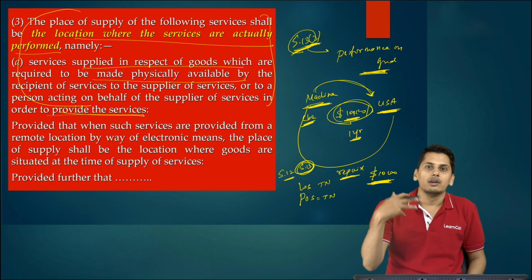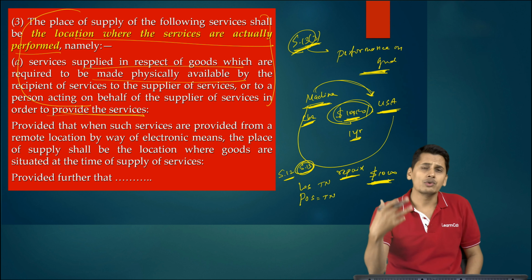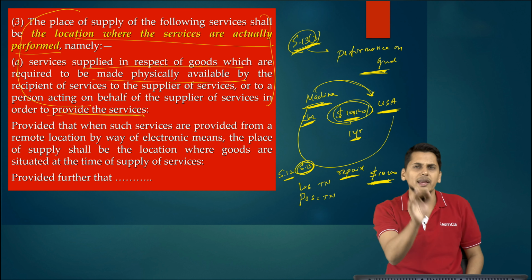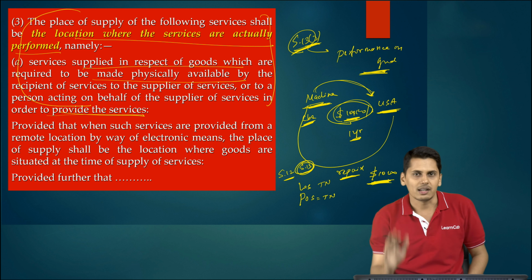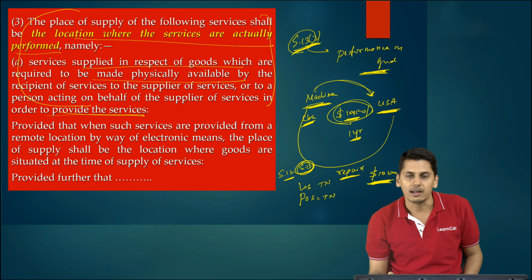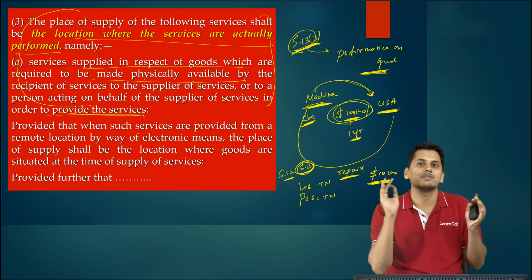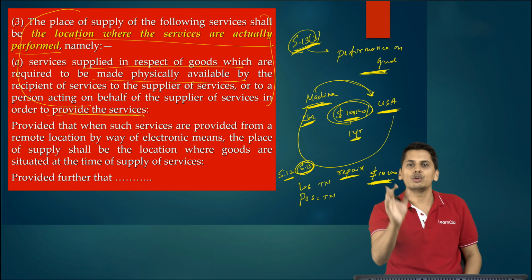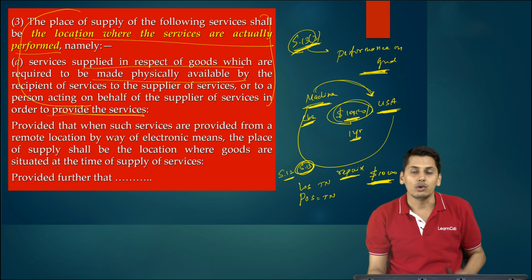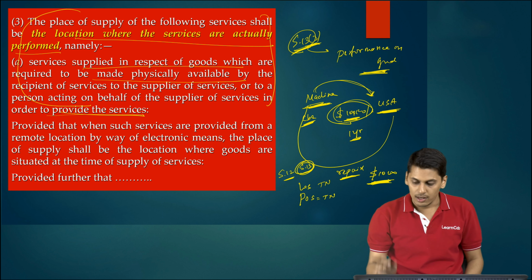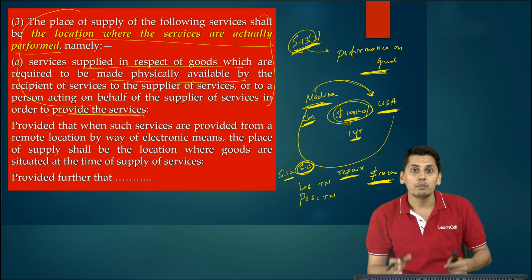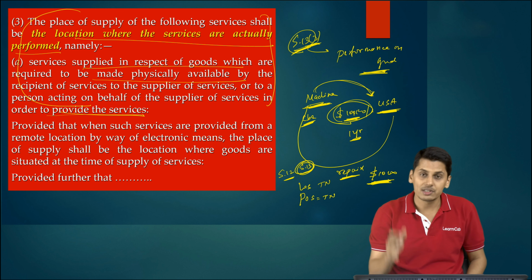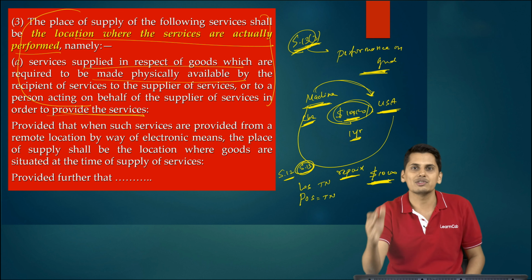Now friends, you have an orphan, you have a mother of all orphans where it is a general provision. If it is not covered by any specific provision, it goes to the general provision. Now when it goes to the general provision, according to the general provision, the place of supply shall be the location of recipient. Now please evaluate, is it fitting into the definition of export of service? Location of supplier in India, agreed. Location of recipient outside India. According to the general provision, place of supply is the location of recipient, which happens to be USA.